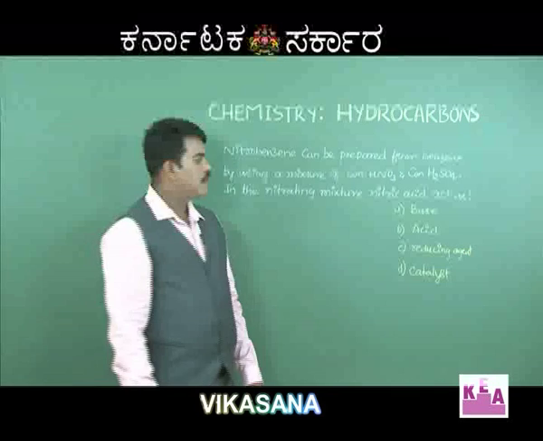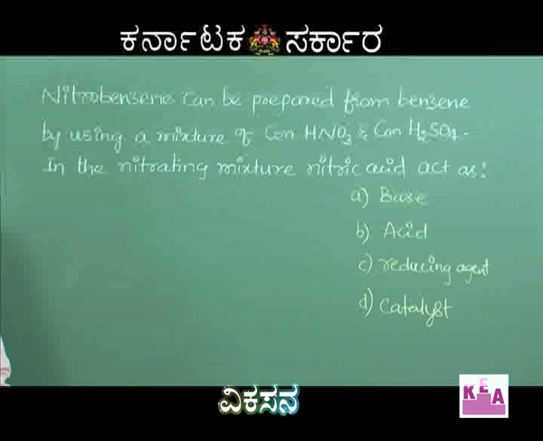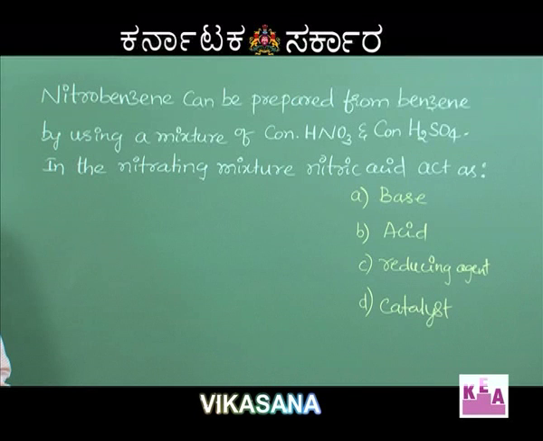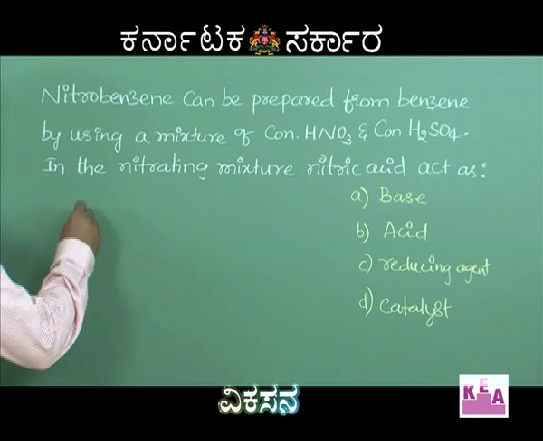The next question: nitrobenzene can be prepared from benzene by using a mixture of concentrated nitric acid and concentrated sulfuric acid. In the nitrating mixture, nitric acid acts as what?